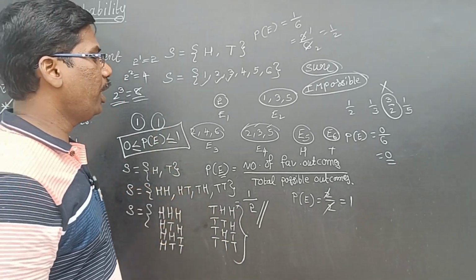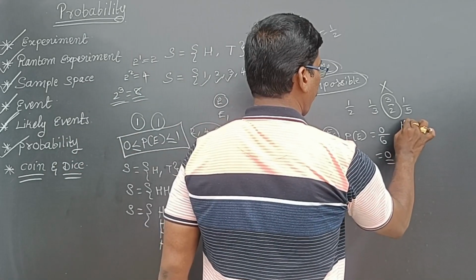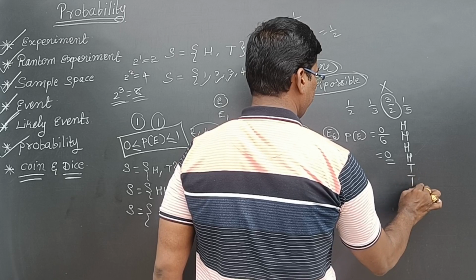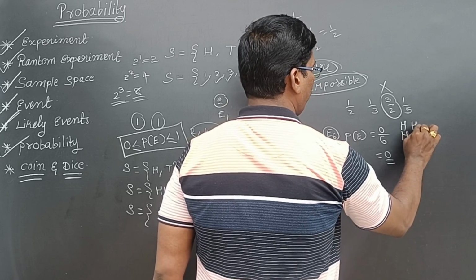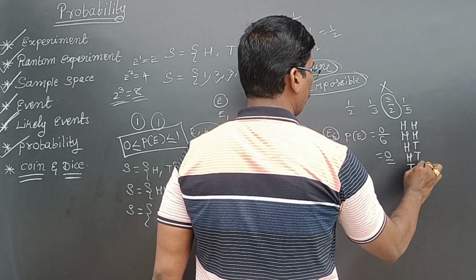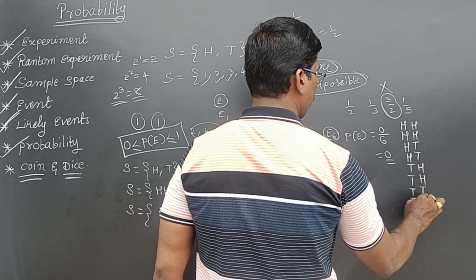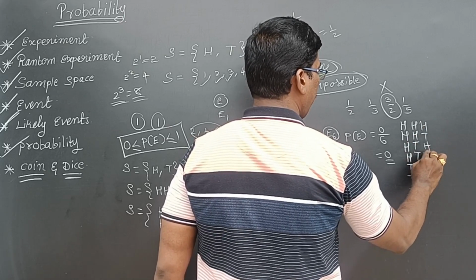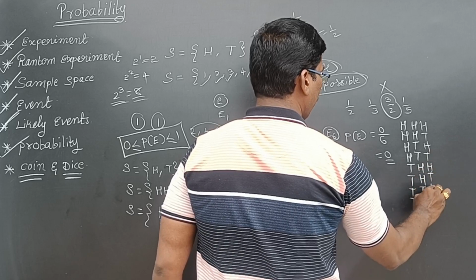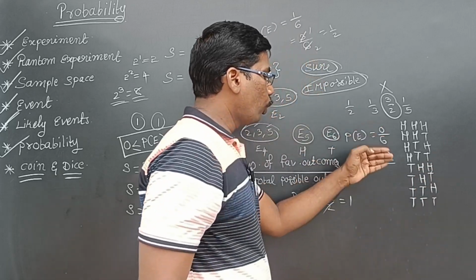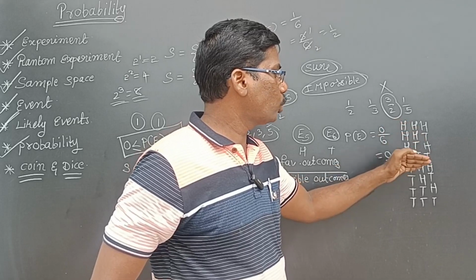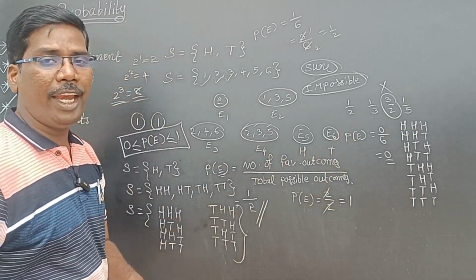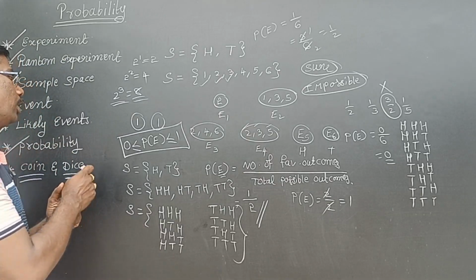So once again, I will repeat this one. Take 4 H's, 4 T's. Now two numbers, 2 H's, 2 T's, 2 H's, 2 T's. Next, head, tail, head, tail, head, tail, head, tail. Means 4 H's, 4 T's, 2 H's, 2 T's, 1 H, 1 T. Like that, 4, 2, 1. So like that you get 8 outcomes if there are 3 coins.